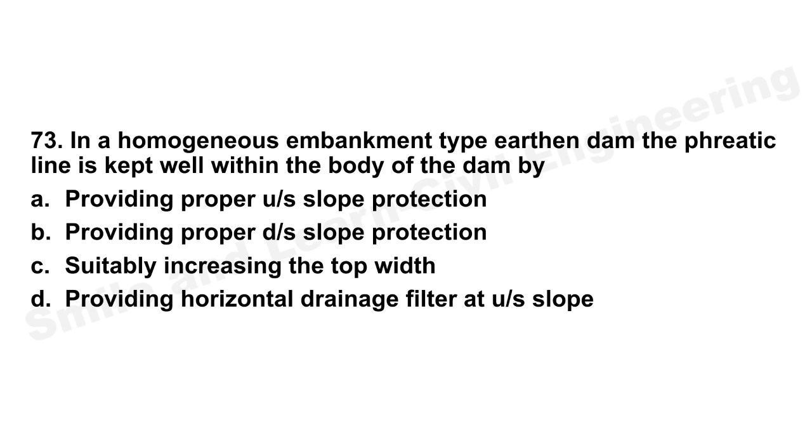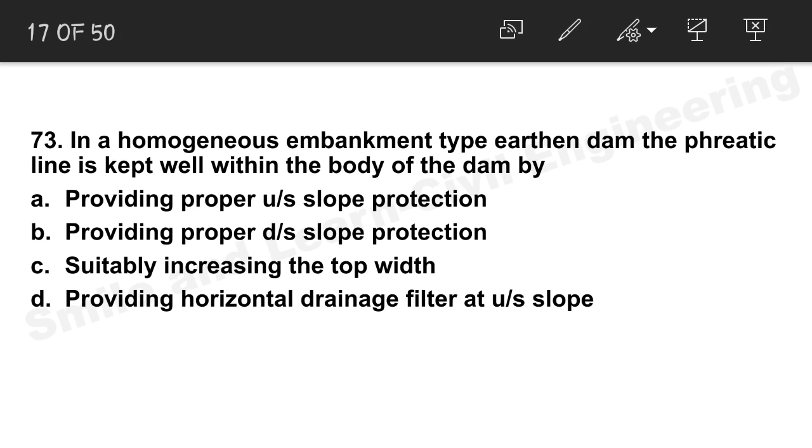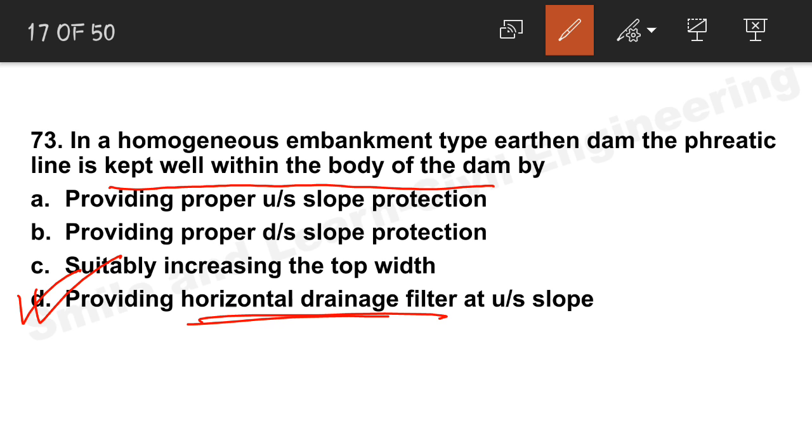Let us move on to the next question, question number 73. In a homogeneous embankment type earthen dam, the phreatic line is kept well within the body of the dam by. So, the phreatic line should be kept well within the body of the dam, and this is achieved by providing a horizontal drainage filter at the upstream slope. Option D will be the correct answer. Horizontal drainage filter will be required.